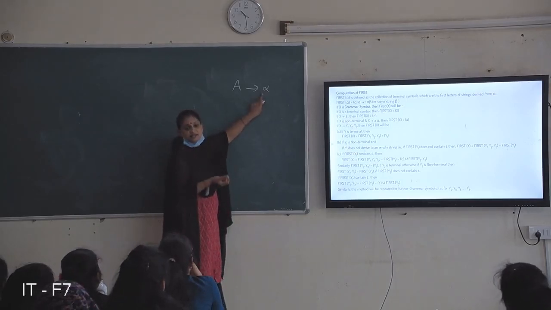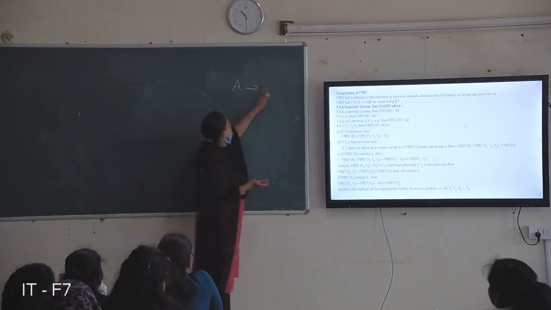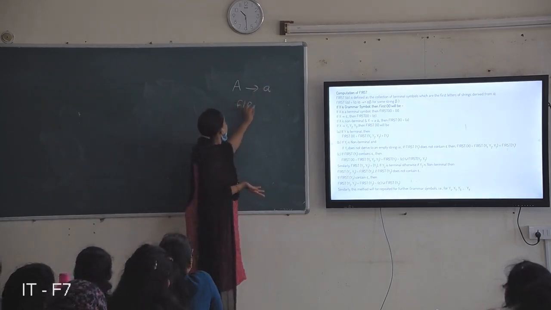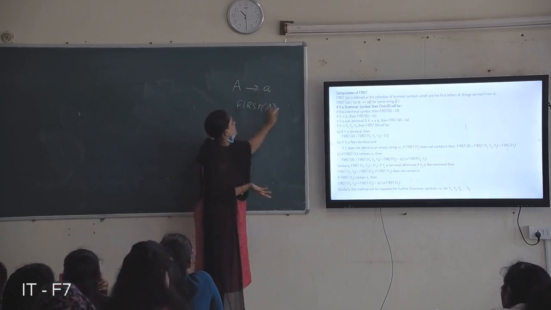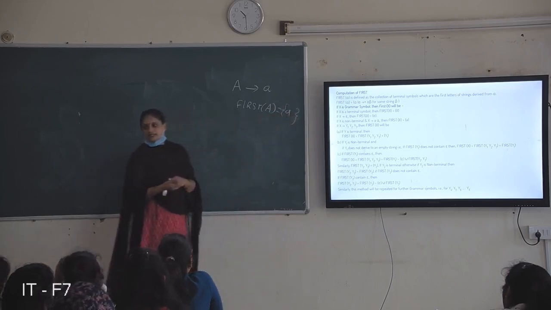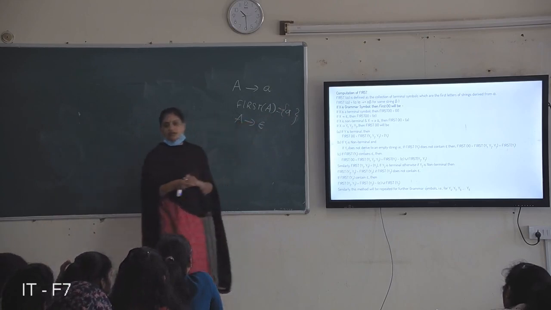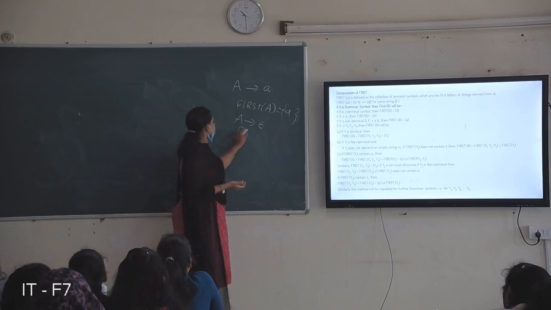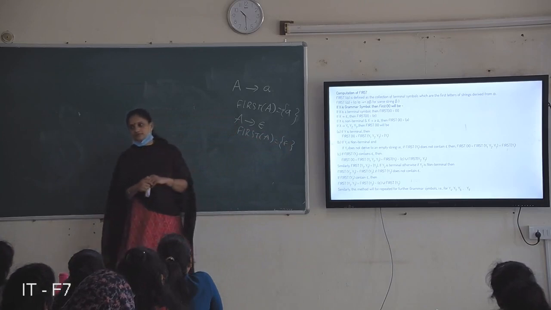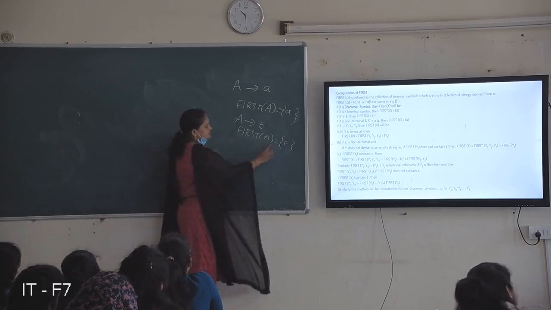What is the first terminal for this non-terminal? That is nothing but first. For example, if A derives a, what is first of A? It starts with small letter a. So if it is a terminal, no problem, directly you consider it. And for example, A derives epsilon. Automatically first of A is epsilon. So the symbol in first of A is epsilon.